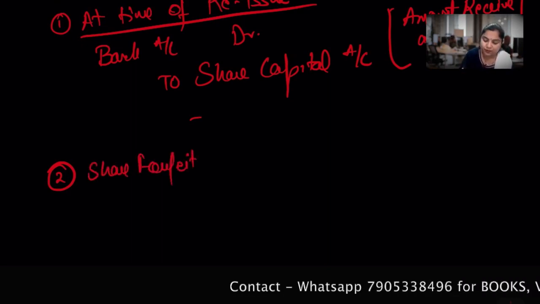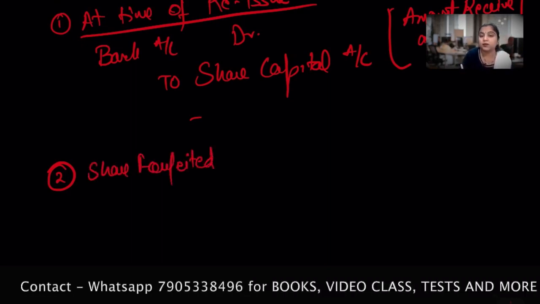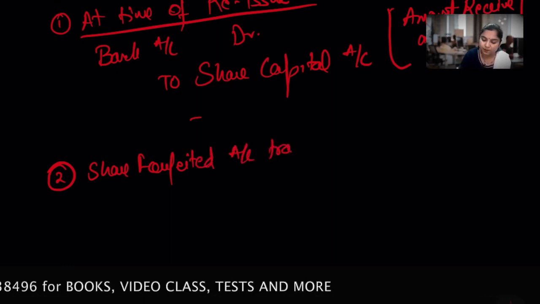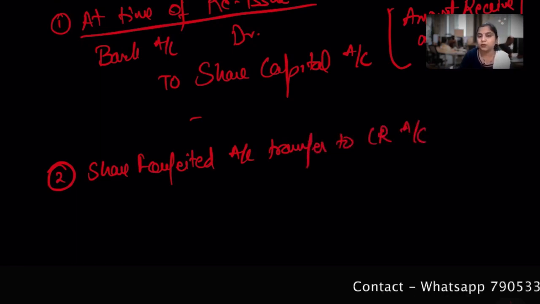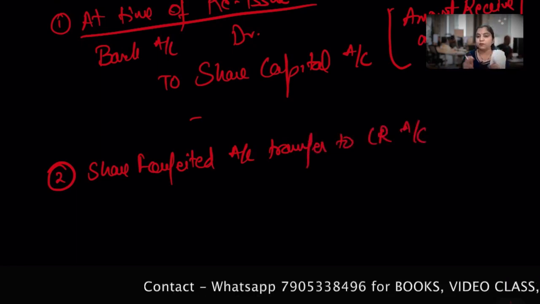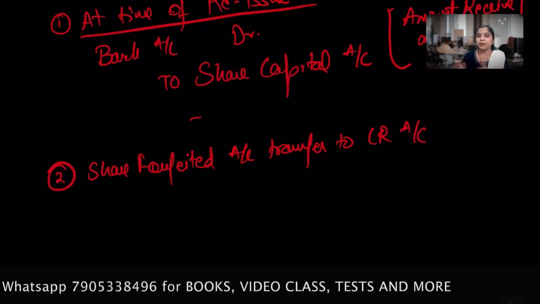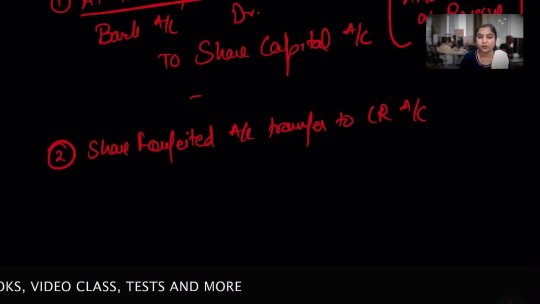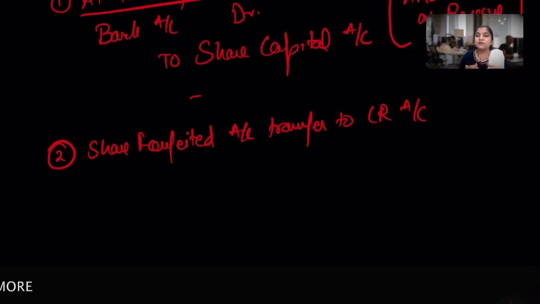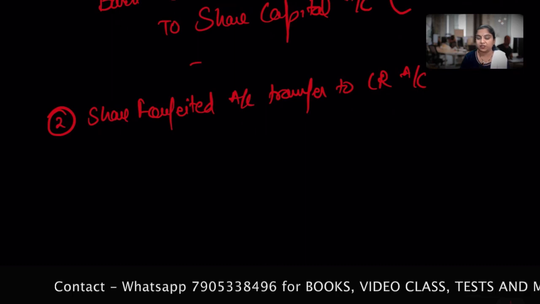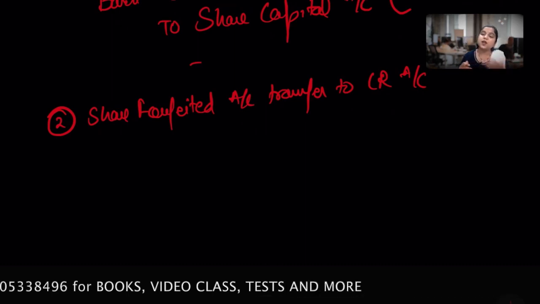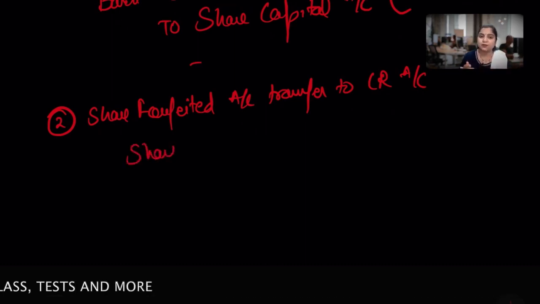So now what I decided is to transfer whatever shares I forfeited to the CR account. I'm writing a shortcut. Please never dare to do it in the examination. Write it in full as capital reserve account. Okay. So while forfeiture, what you did: share capital account debit to calls in arrear and share forfeiture. Hope you can recall it from the last session. Now it's a profit, and now I decided to transfer it to the capital reserve account.